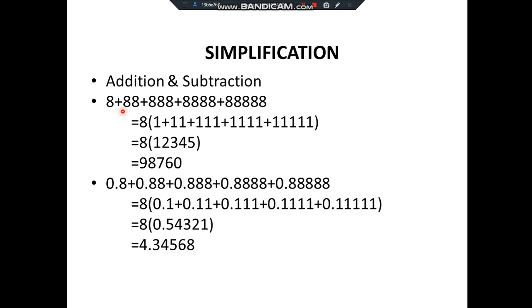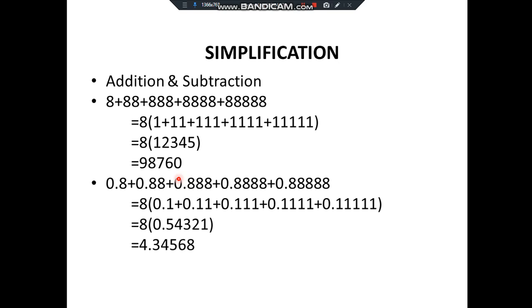See, 8 is quite common in every digit, so take 8 as common. So 8 into 1 is 8, 8 into 11 is 88. So 1 plus 11 plus 111 plus 1111 plus 11111. Okay, on adding you will get 1, 2, 3, 4, 5. So 8 into 12345. If you multiply, you get 98760. Okay, so this is how you have to solve. You should not sit and add the whole thing.